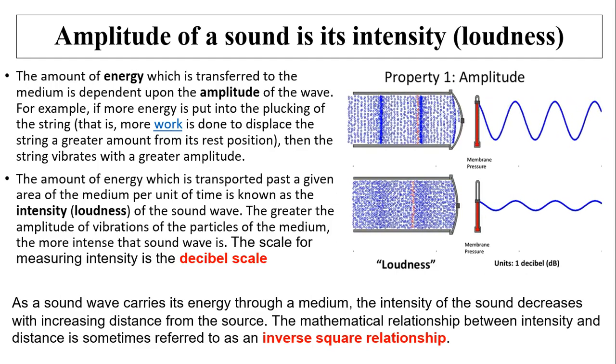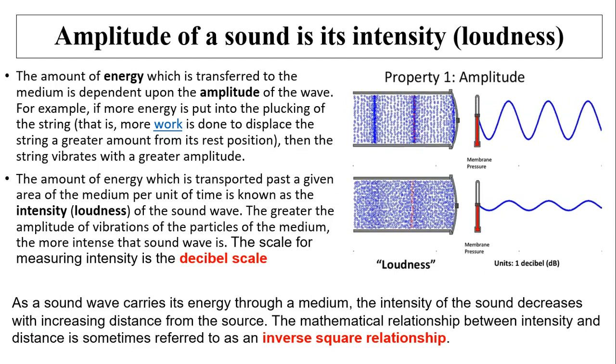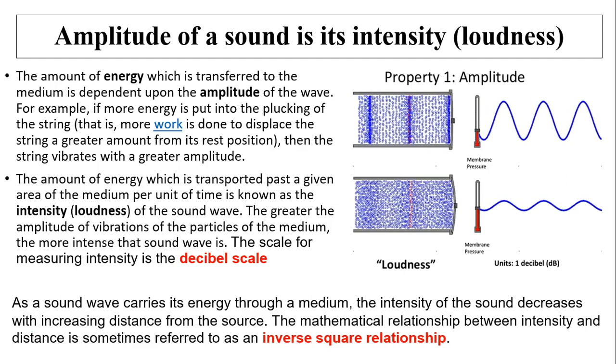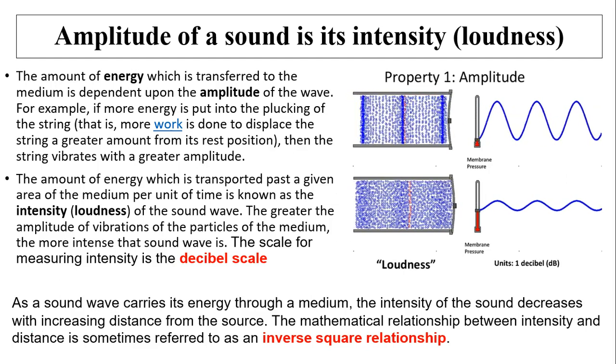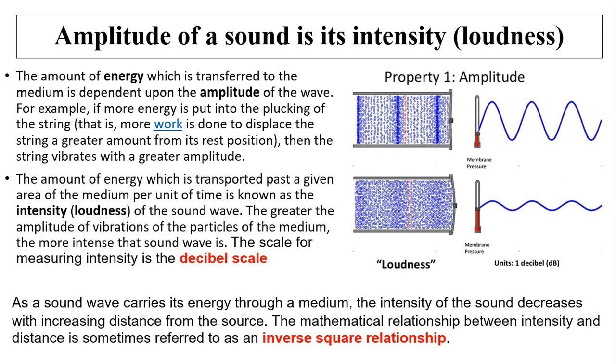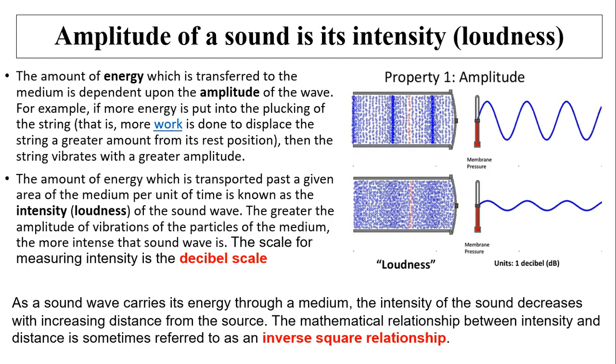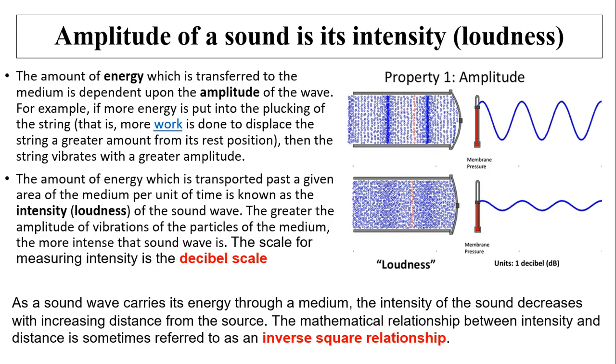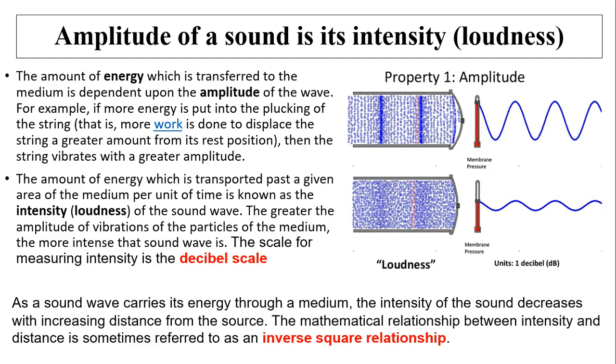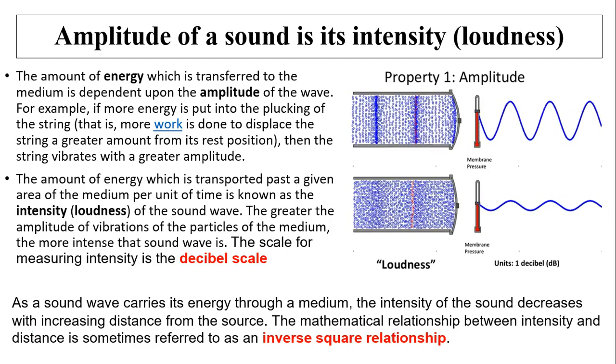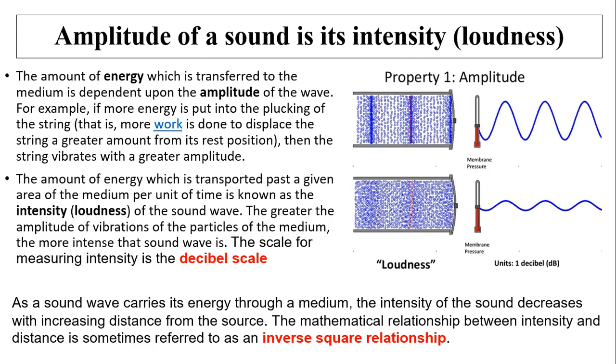The amount of energy which is transported past a given area of the medium per unit of time is called intensity. So intensity is really the power per area. The greater the amplitude, the greater the intensity. The intensity is measured by the decibel scale.